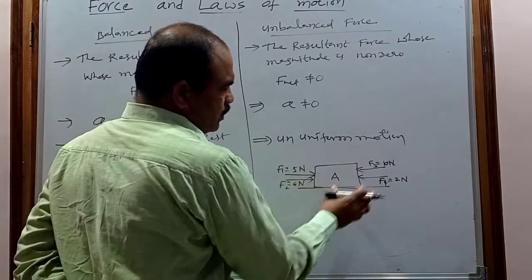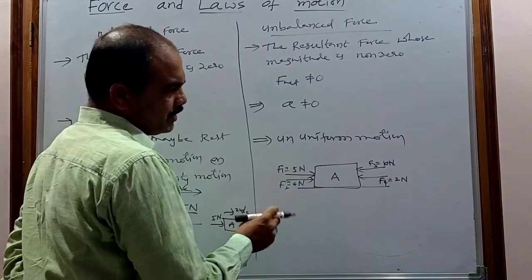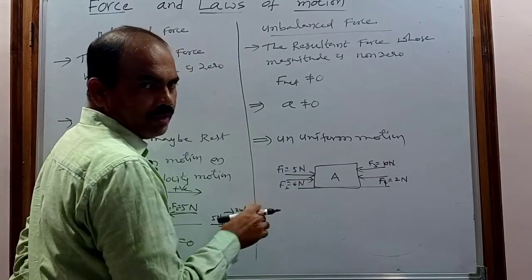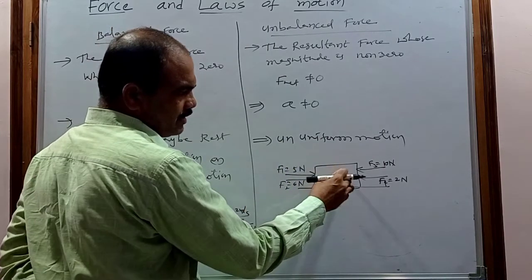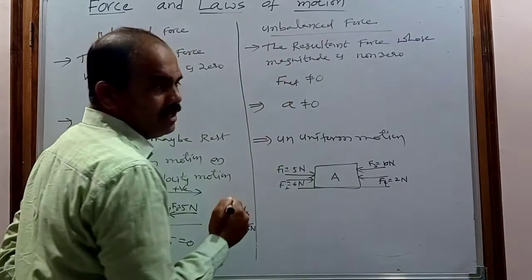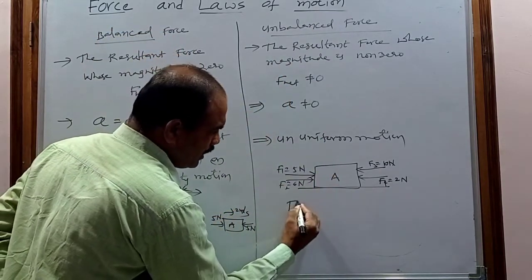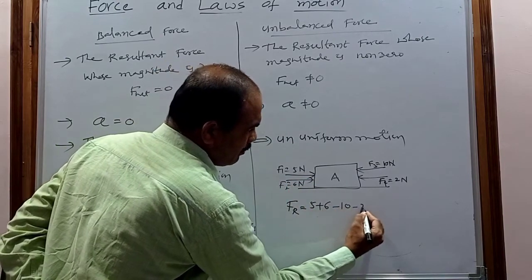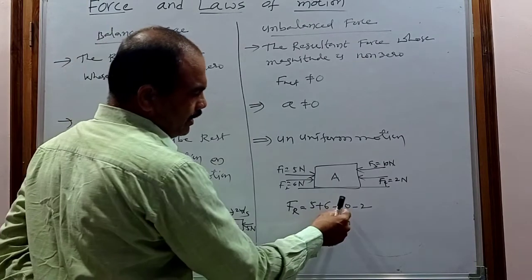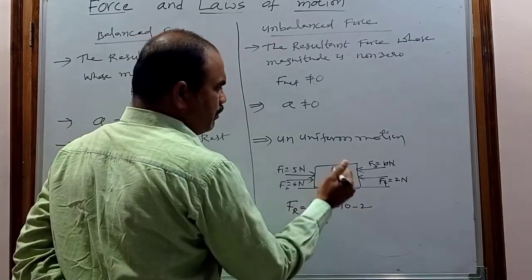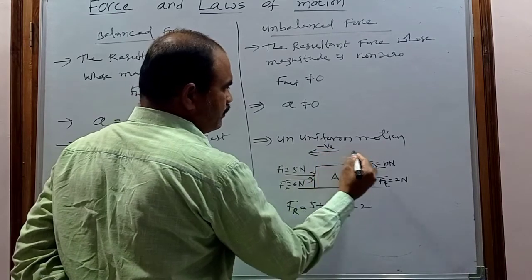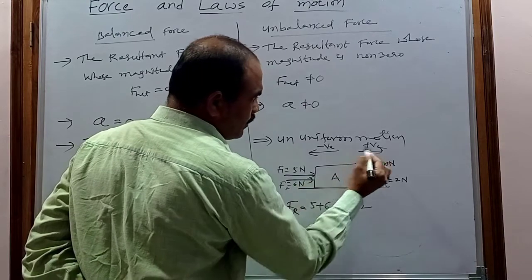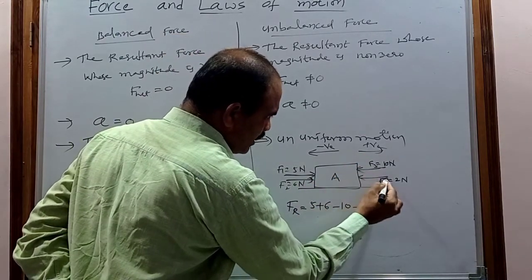Now 2 or more forces are acting on this object. When these forces are added vectorially, the resultant force may be 0 or non-zero, but in this case it will be non-zero, that is why it is called the unbalanced force. If I find the resultant force, it is 5 plus 6 minus 10 minus 2. Why am I taking minus 10 minus 2 here? Because I am considering this direction as positive, the force acting in this direction, and this direction as negative, the force acting in this direction.